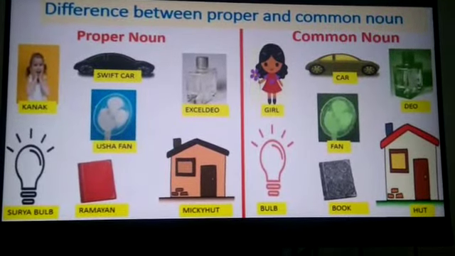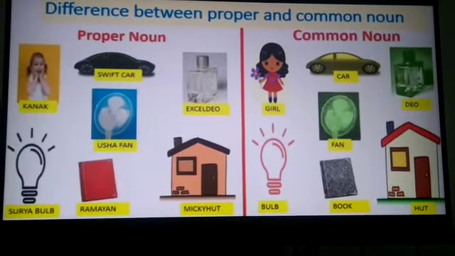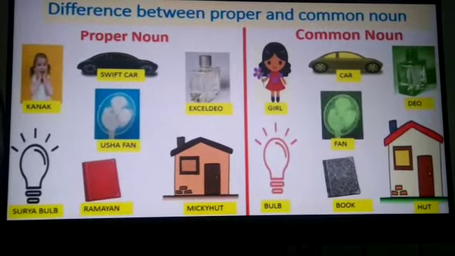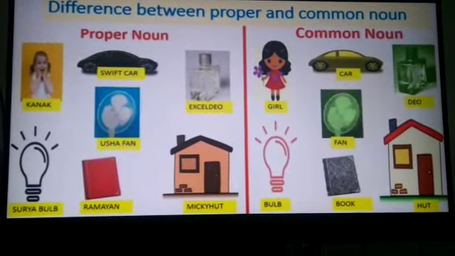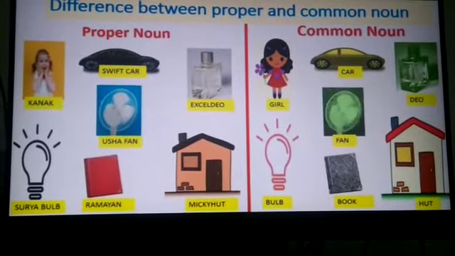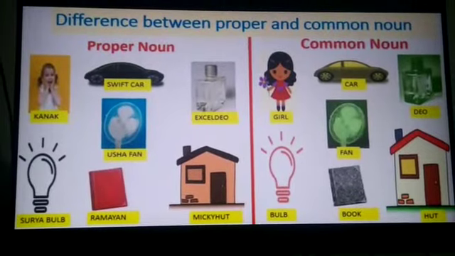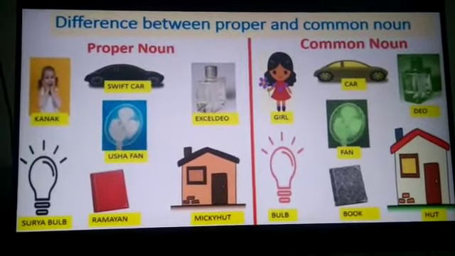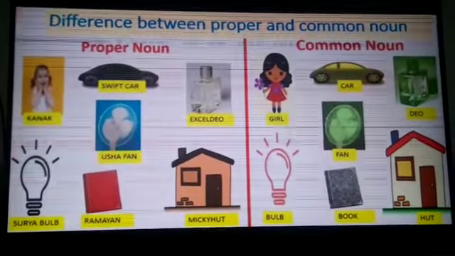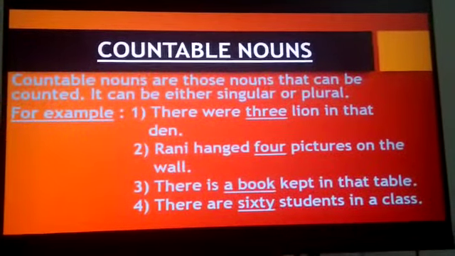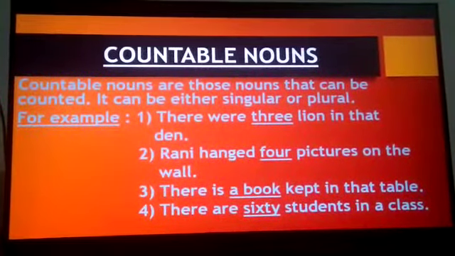So proper nouns give us the particular name, whereas a common noun tells us in general. It doesn't give a particular name. So students, I hope you have understood the difference between proper noun and common noun. Now let us go to the third type, that is countable nouns.